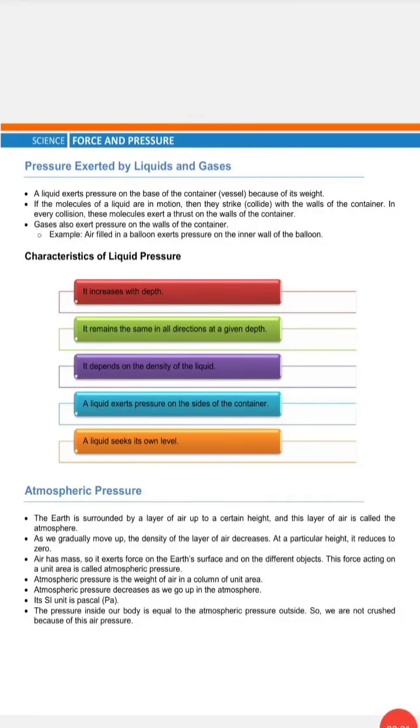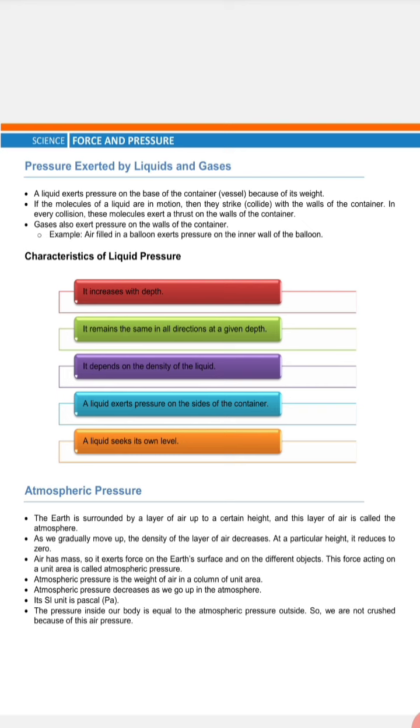So as we gradually move up, the density of the layer of air decreases. At the particular height it reduces to 0. So air has mass, so it exerts force on the earth's surface on different objects. This force acting per unit area is called atmospheric pressure.